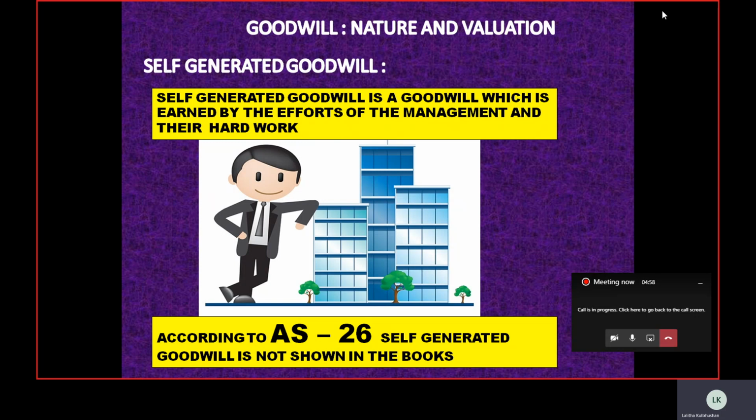In case of self-generated goodwill, there is no outflow of cash. It has been created by the company on its own because of its work efficiency. Hence self-generated goodwill is not recorded in the books. Its valuation depends upon the valuer, but practically, as per Accounting Standard 26, self-generated goodwill is not shown or recorded in the books of accounts.